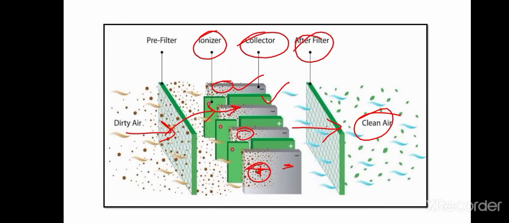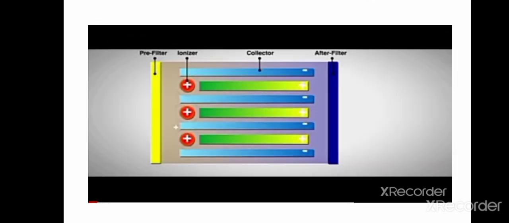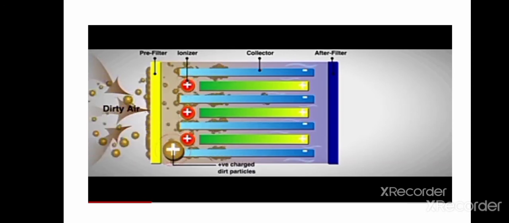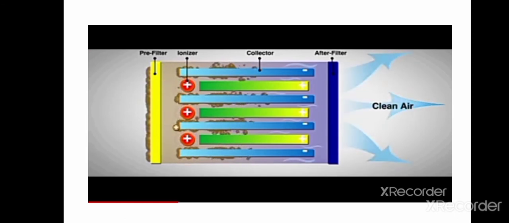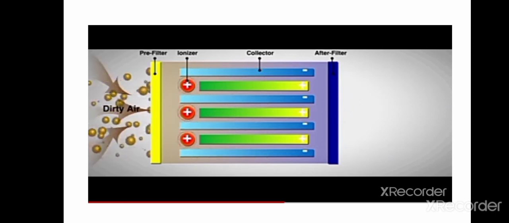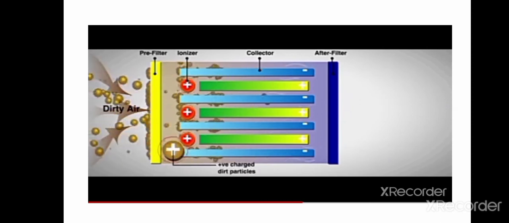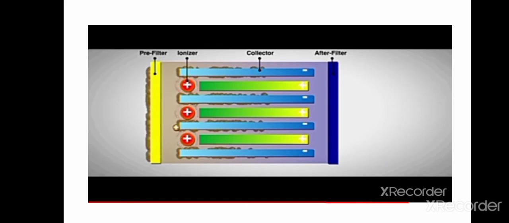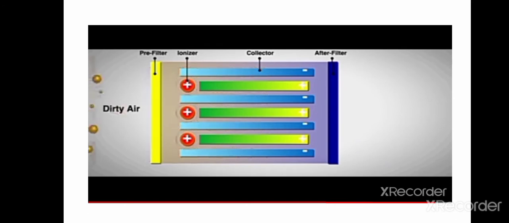That's how it works. Here you can see a short video: the dirty air moving from the pre-filter, and when it strikes the ionizer it gets positively charged, and the collector collects the dust particles because they are now positively charged and get attracted toward the negatively charged collector. So they deposit there, and the clean air moves from the after filter and outward from the air cleaner. The clean air is moving out from the cleaner. This is the working of the air cleaner.